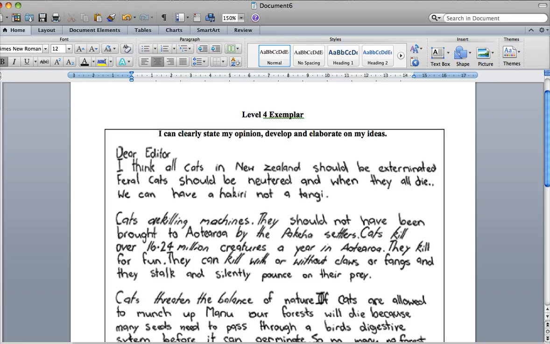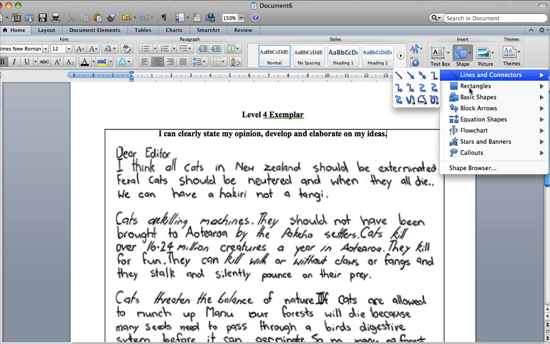So if you look at this text so far, the first paragraph: "Dear editor, I think all cats in New Zealand should be exterminated. Feral cats should be neutered, and when they all die we can have a hākari, or rather a tangi." That very first sentence, "I think all cats in New Zealand should be exterminated," is a very clear statement made in terms of their opinion. Very, very clear. So that's a great example, this bit here.